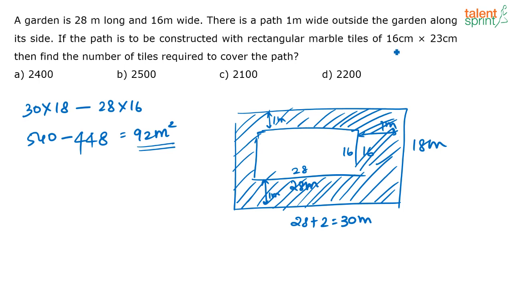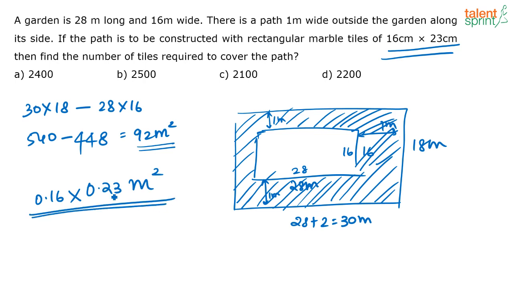Now I know the dimension of each marble tile, which is given in terms of centimeters. So in terms of meters, what will be the dimension of one tile? It will be 16 centimeters, that is 0.16 meters, into 23 centimeters, that is 0.23 meters. So this is going to be in meter squared. This is the dimension of one tile. The area of one tile is this much, and totally I have to fill so much area.